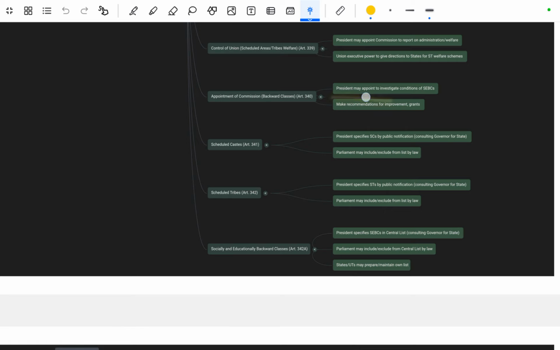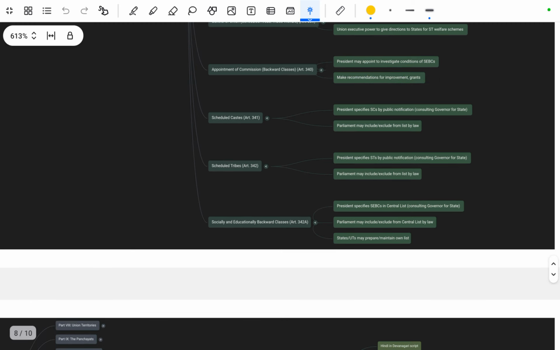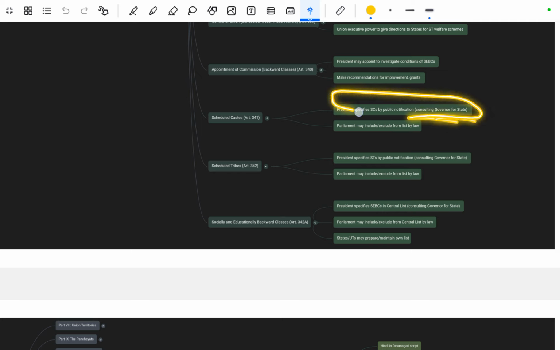The President appoints it to investigate the condition of SCs and BCs. Okay, make recommendations for improvement grants. Scheduled Caste is mentioned in Article 341, that is about the President specifies SC, Scheduled Castes, by public notification, consulting the Governor of the state. So basically Parliament can include and exclude from the list by law. So basically, who notifies the SCs, who specifies them by public notification? The President does. Parliament has the power that it can include and exclude from the list. Okay, so that is mentioned in Article 341.